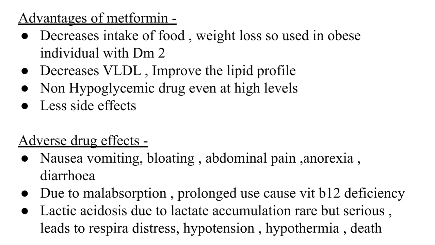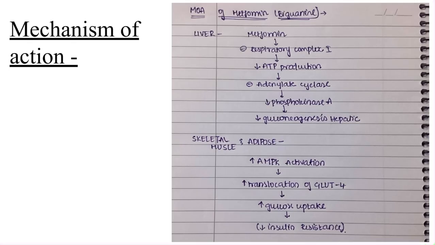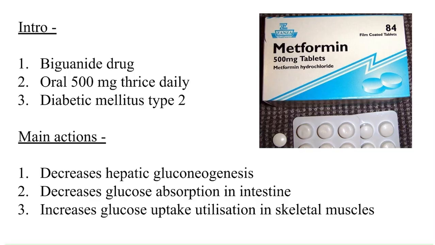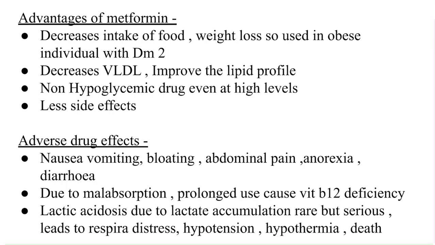Coming to the adverse drug reactions, it causes nausea, vomiting, bloating, abdominal pain, anorexia, means inability to eat, and diarrhea. And also due to the malabsorption, we have said, right, it causes decreased glucose absorption in the intestine. So because of this malabsorption, prolonged use of metformin leads to vitamin B12 deficiency.